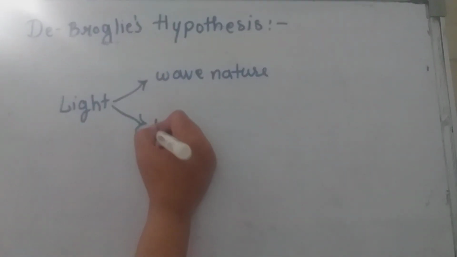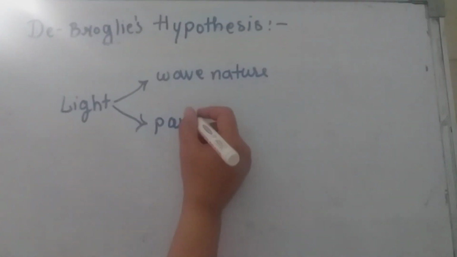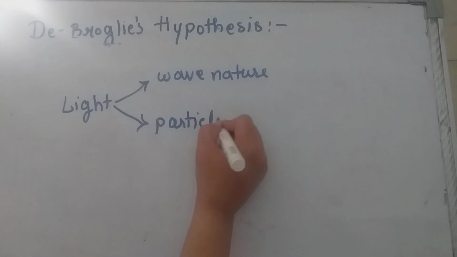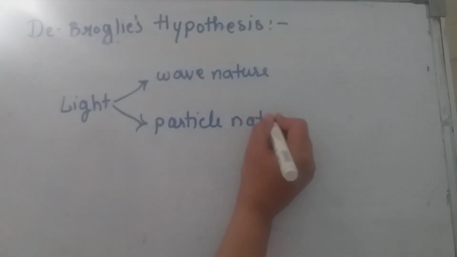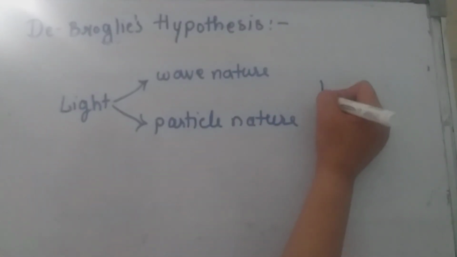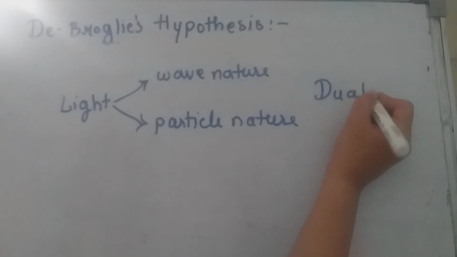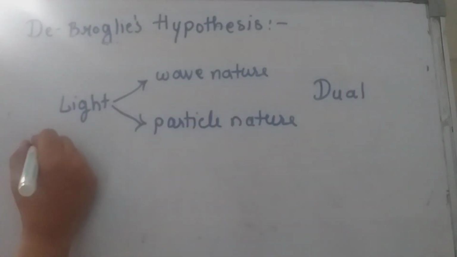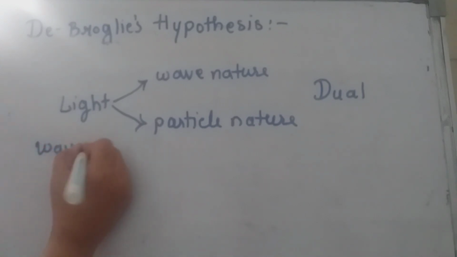So we can say some phenomena like Compton effect and photoelectric effect prove that light has got particle nature. So I can say it has got dual nature, that is both wave nature and particle nature. This wave particle dualism of light